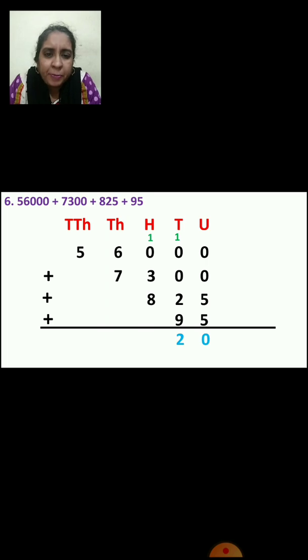Now again 1 plus 3, 4. And 4 plus 8, 12. So 2 will come in hundreds place and 1 will go to thousands place as carry over, right? Now we will add the numbers in thousands place. Now 6 plus 1, 7. And 7 plus 7 is 14. So 4 will come down and 1 will go to 10,000s place. Now we will add the numbers in 10,000s place. 5 plus 1 is how much? 6. So what is your answer? 64,220.